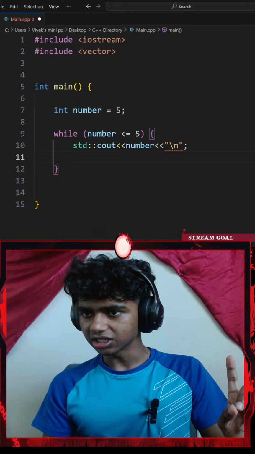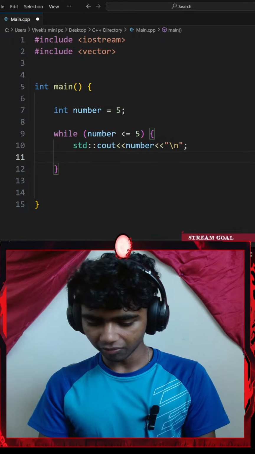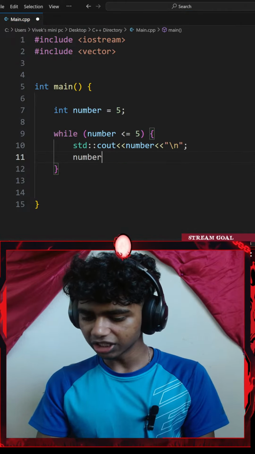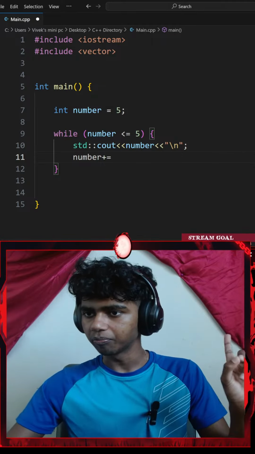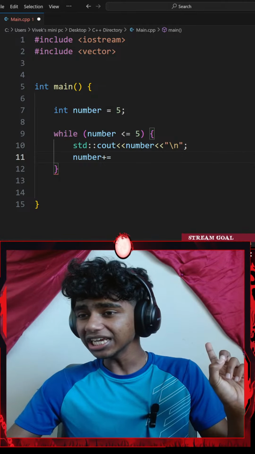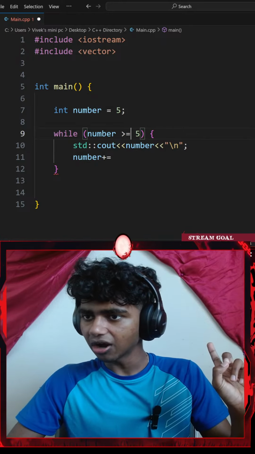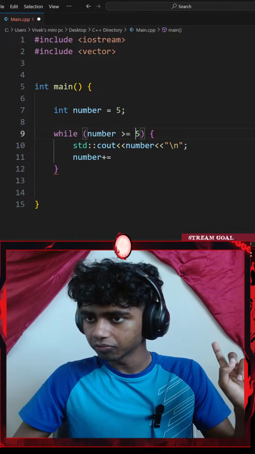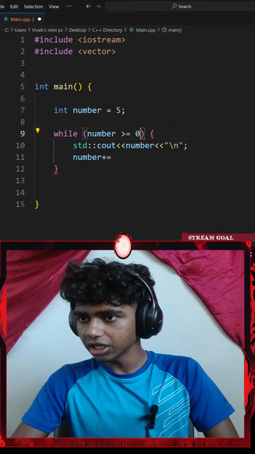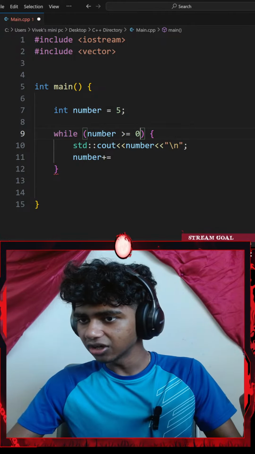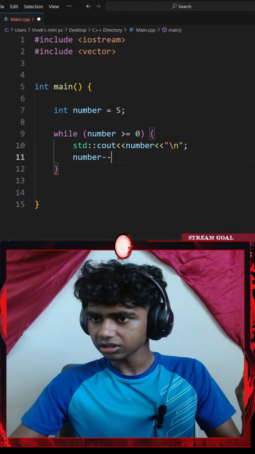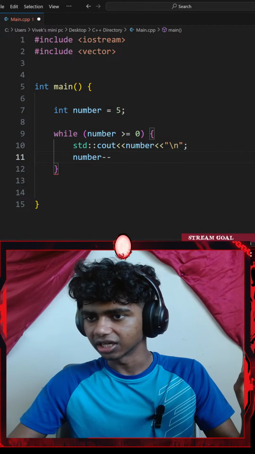Alright, I think this is correct. And then I'll go with my number variable and plus plus. So this is going to increase my number. Honestly, I had to decrease my number, so I could go with, as long as my number is greater than or equal to 0, minus minus. If that's a thing, honestly, I think that is a thing.